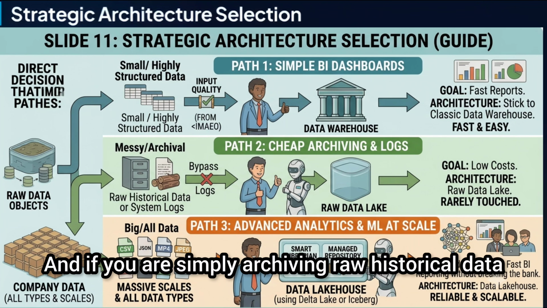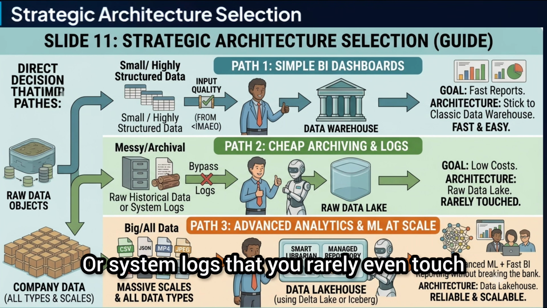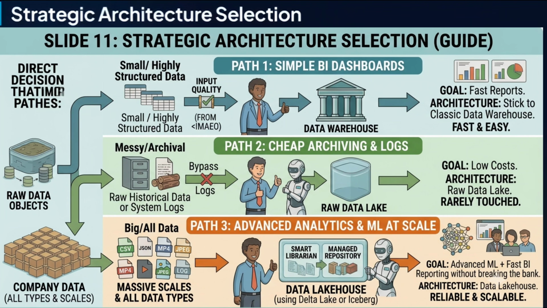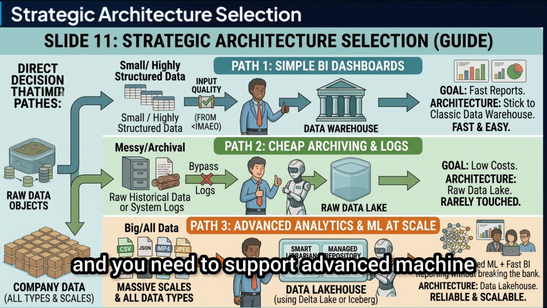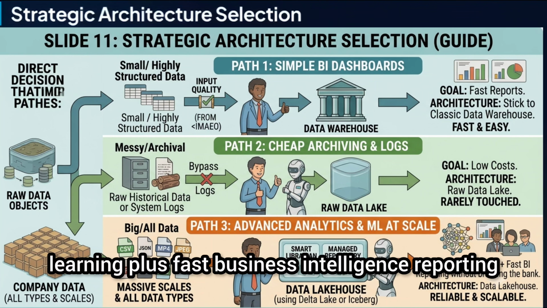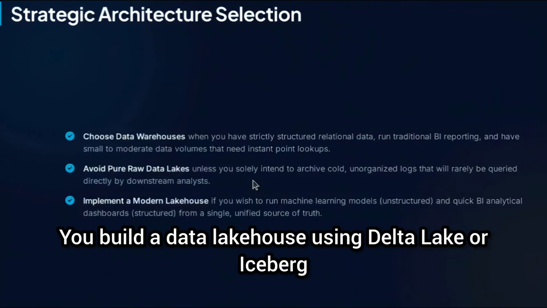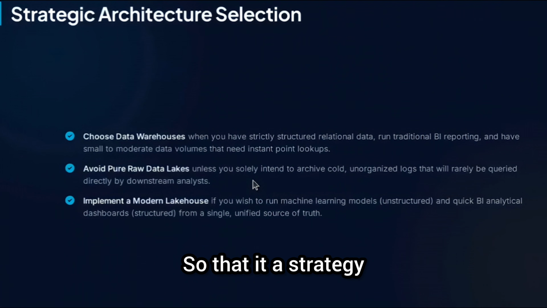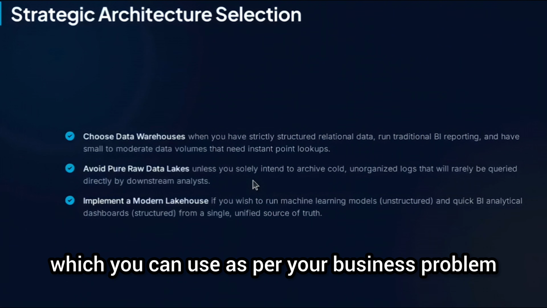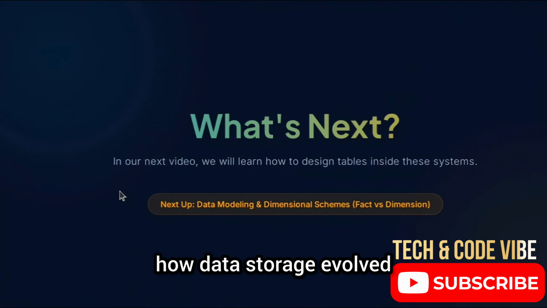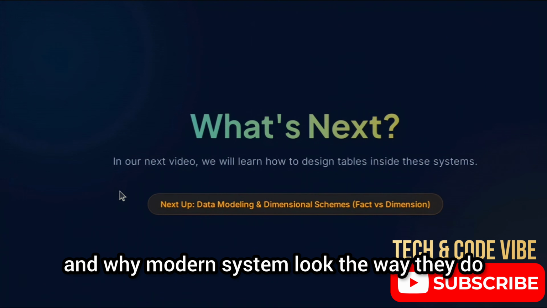And if you are simply archiving raw historical data or system logs that you rarely even touch, drop it into a raw data lake to keep the cost low. Okay, and on the other hand, if you are working at scale and you need to support advanced machine learning plus fast business intelligence reporting, you build a data lakehouse using Delta Lake or Iceberg. So that is a strategy which you can use as per your business problem. Now you know exactly how data storage evolved and why modern systems look the way they do.